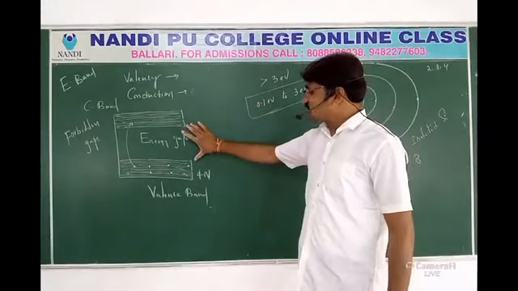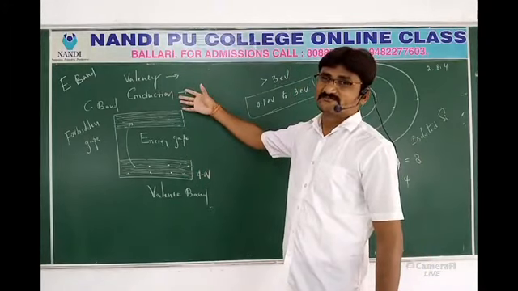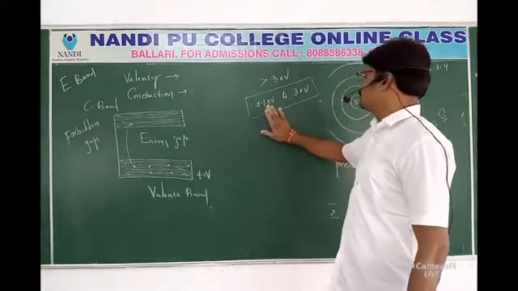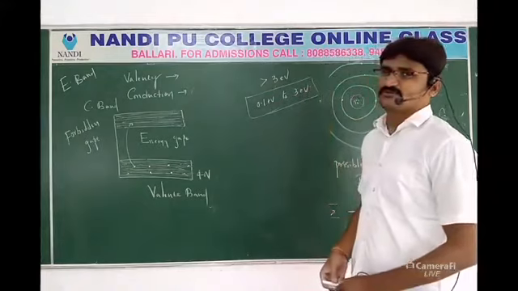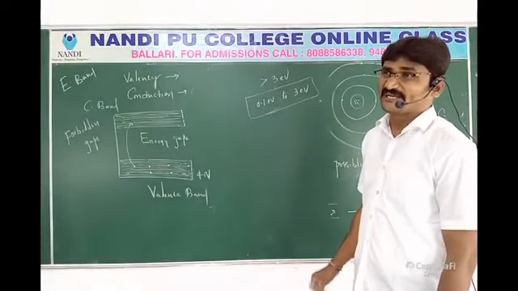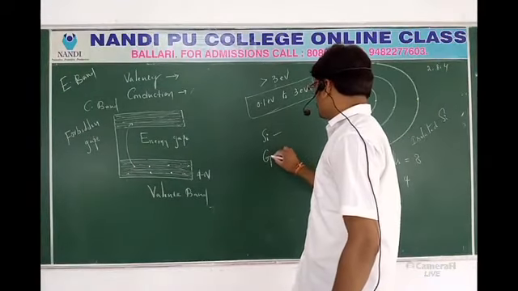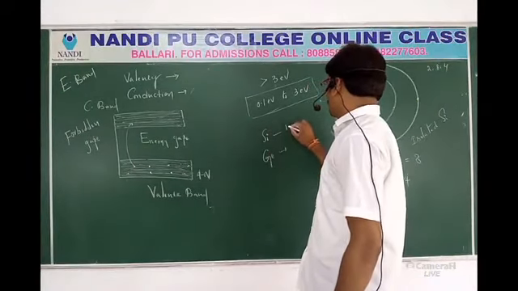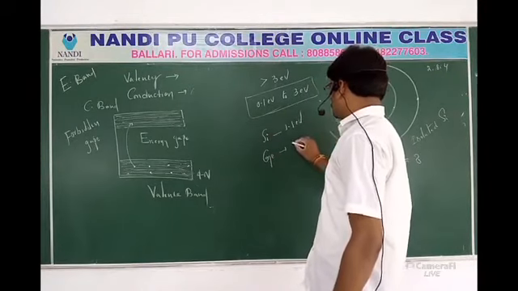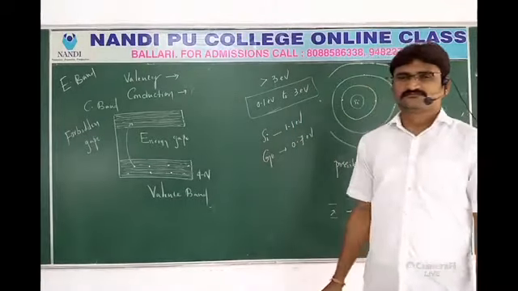There is an energy gap between the valence band and the conduction band. How much? It is probably 0.1 electron volts to 3 electron volts. The best elemental forms of semiconductor, you know what? Silicon and germanium. Silicon 1.1 electron volts, germanium 0.7 electron volts.